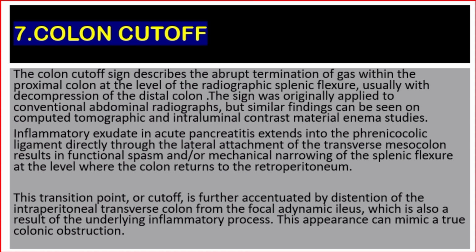Inflammatory exudate in acute pancreatitis extends into the phrenicocolic ligament directly through the lateral attachment of the transverse mesocolon, resulting in functional spasm and/or mechanical narrowing of the splenic flexure at the level where the colon returns to the retroperitoneum. This transition point or cutoff is further accentuated by distension of the intraperitoneal transverse colon from the focal dynamic ileus, which is also a result of the underlying inflammatory process. This appearance can mimic a true colonic obstruction.